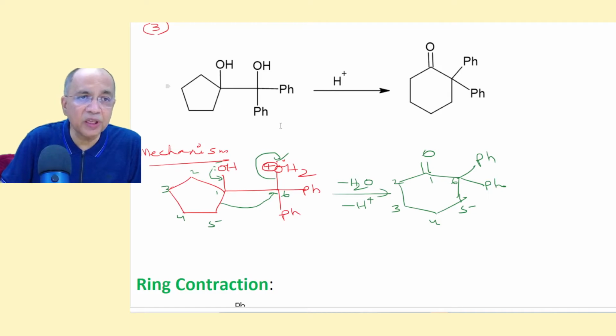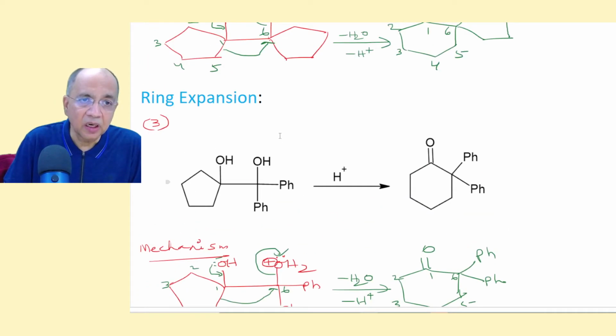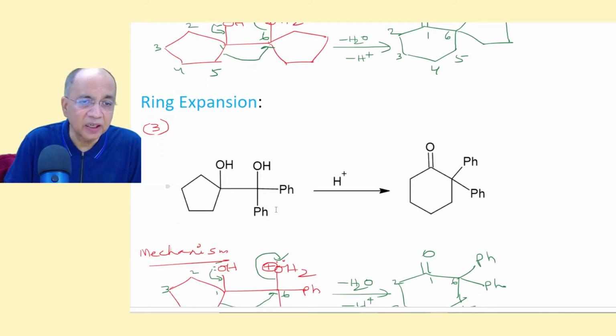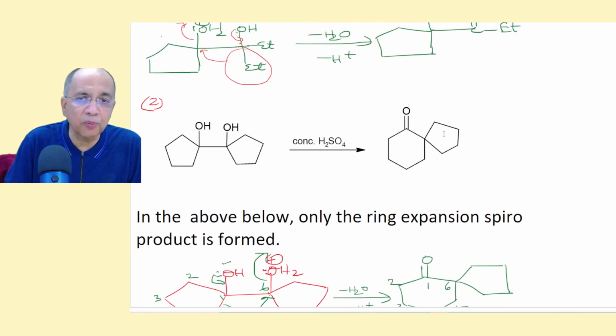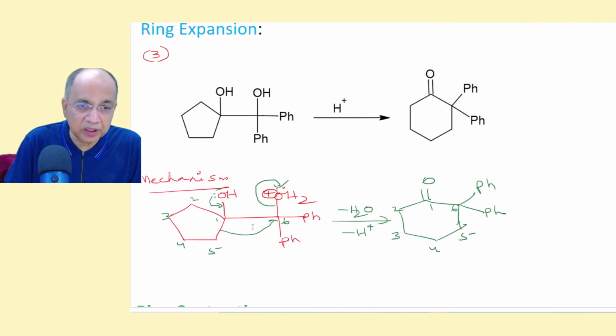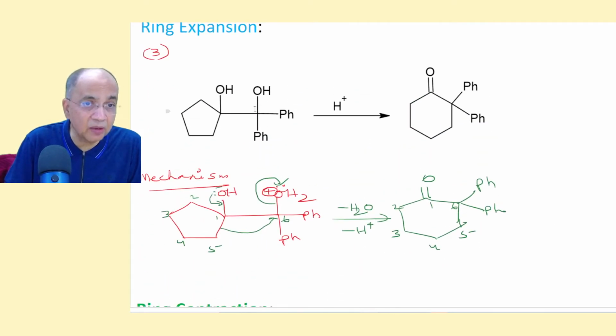Similarly, see how ring expansion is happening here. We have done exactly the same thing, but with phenyl. But in this case, there will be no competition between the normal product and ring expansion product, because the earlier one was an alkyl carbocation. But this is a diphenyl methyl carbocation, which is highly stable.